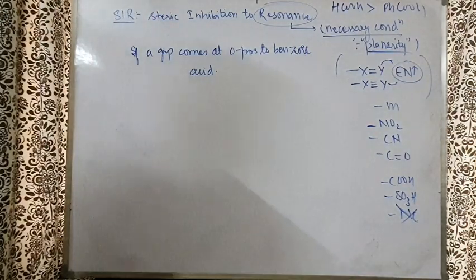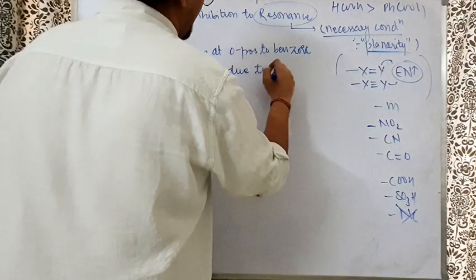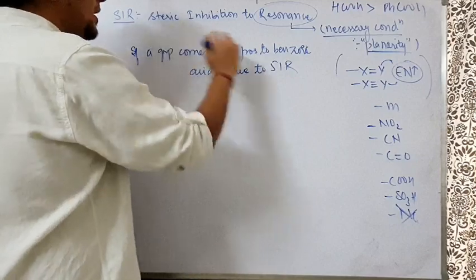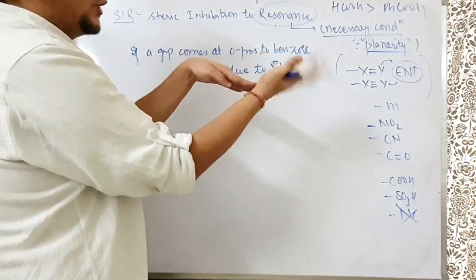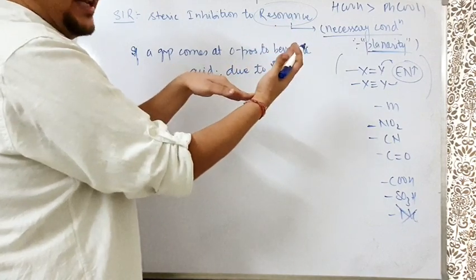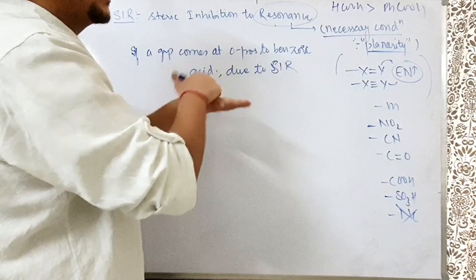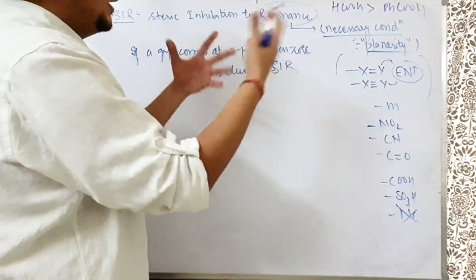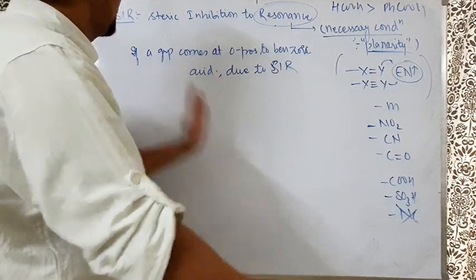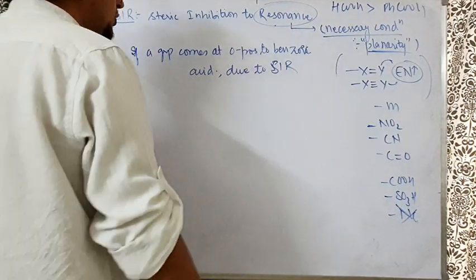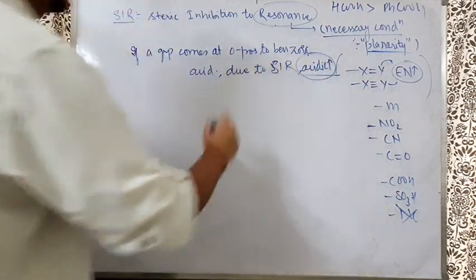So if a group comes at the ortho position to benzoic acid, then due to SIR, steric inhibition of resonance, the resonance got inhibited sterically because the COOH went out of plane. As soon as the COOH went out of plane, it is very happy. Why? It does not have to bother about benzene. So benzene is not able to distract the CO group and CO is stabilizing the O minus happily. H plus is going very happily. So if a group comes at the ortho position to benzoic acid, due to SIR, the acidic nature increases. So this is the effect of SIR.